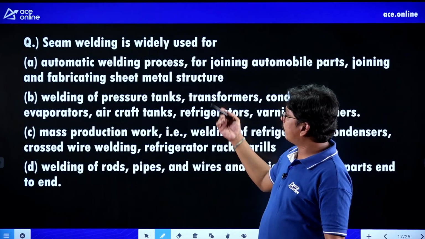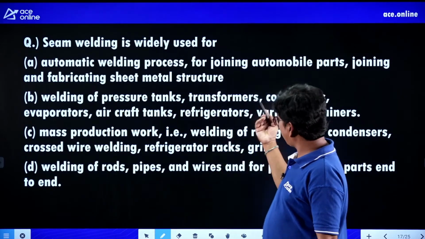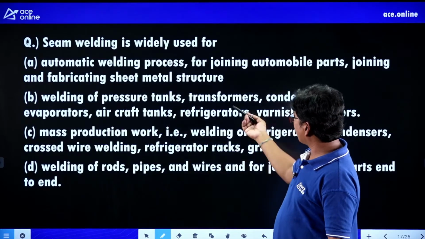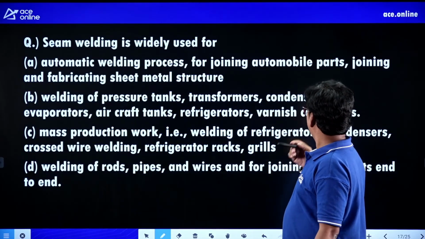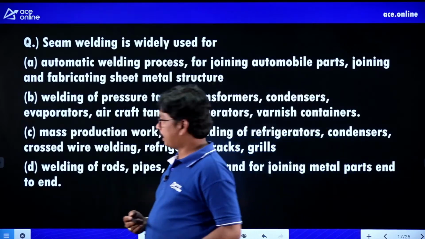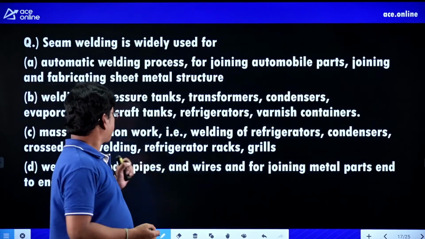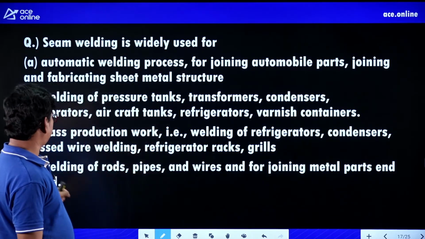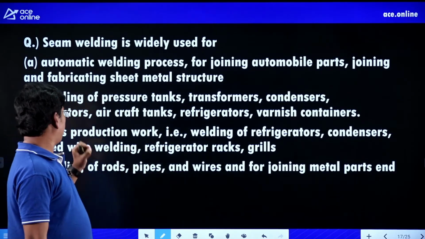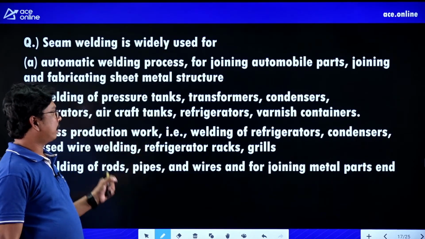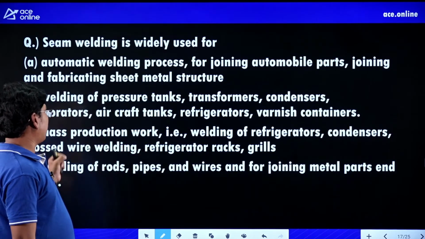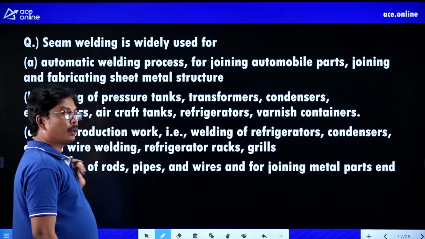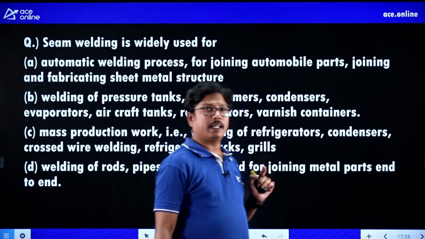Or it is used for welding of pressure tanks, transformers, condensers, evaporators, aircraft tanks, refrigerators, or varnished containers. Or mass production work, that is welding of refrigerators, condensers, crossed wire weldings, refrigerator racks or grills. Or welding of rods, pipes, and wires, and joining metal parts end to end. Right? These are the given applications.